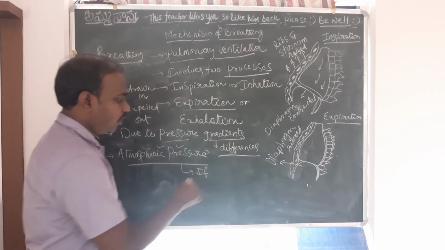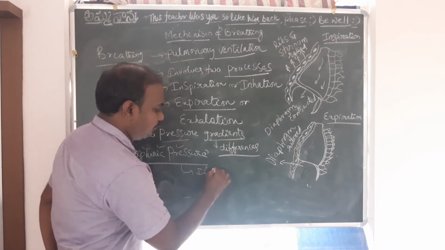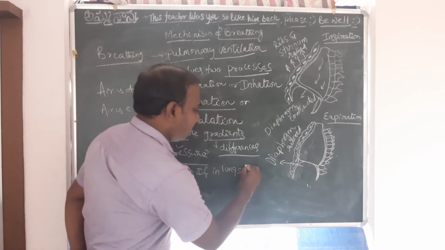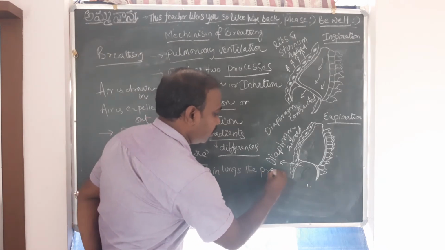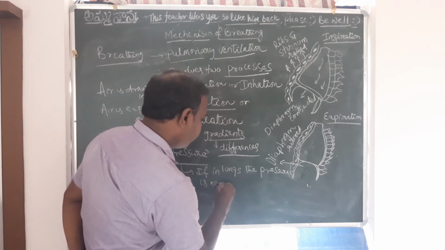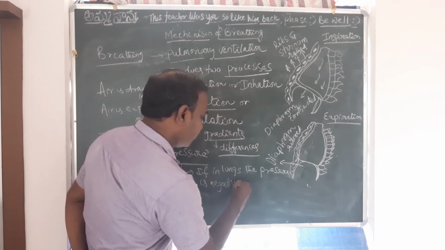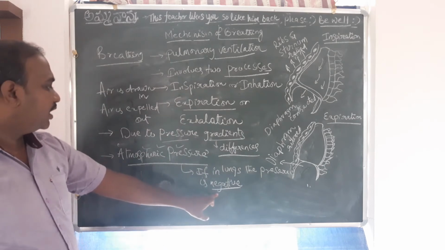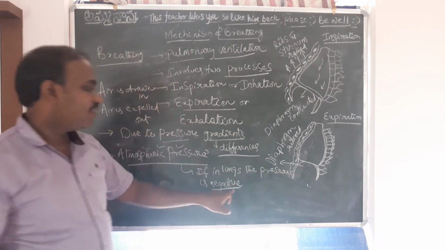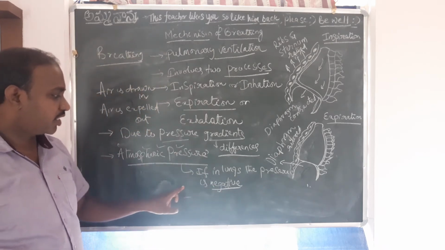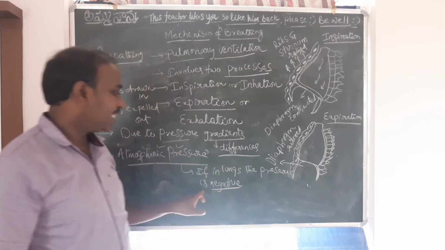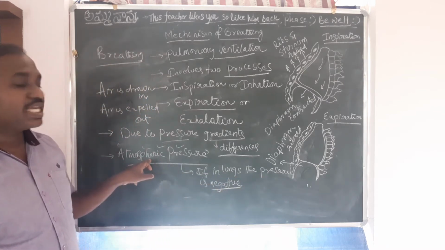Very important point, please do note it down. If in the lungs the pressure is negative, negative to atmospheric pressure, very important statement, then you compare with the atmospheric pressure.